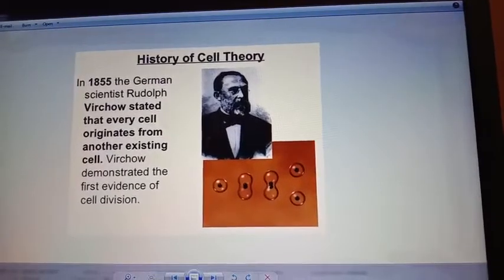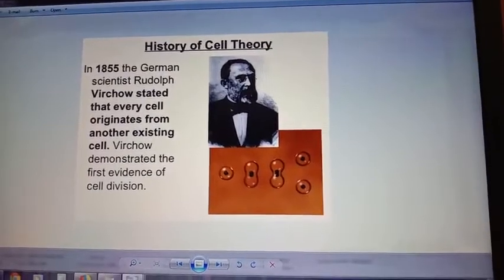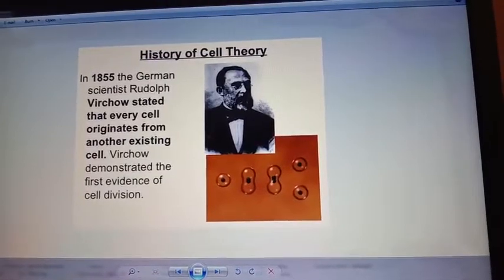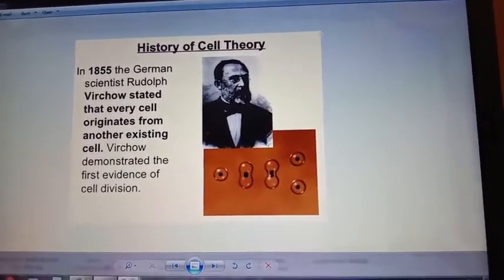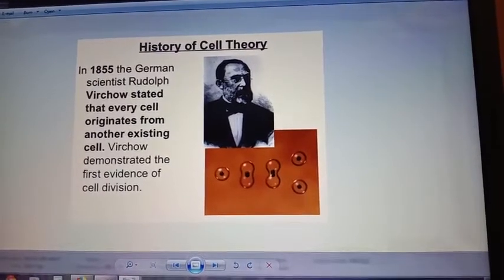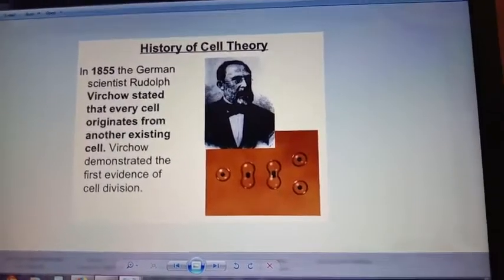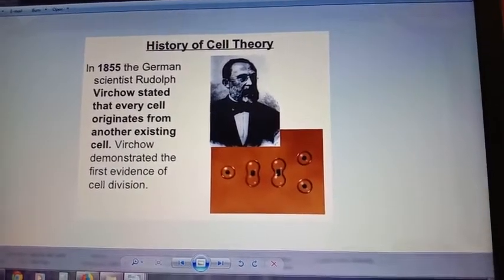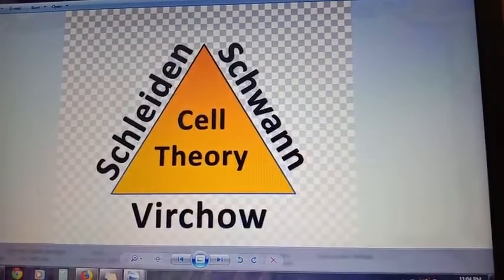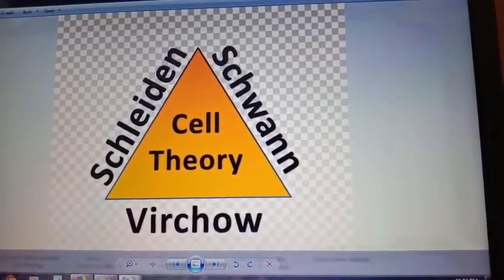One more scientist, Rudolf Virchow, stated that every cell originates from another existing cell. Virchow demonstrated the first evidence of cell division, and he proposed that living cells arise only from other living cells. The ideas of all three scientists, Schwann, Schleiden, Virchow, led to cell theory.